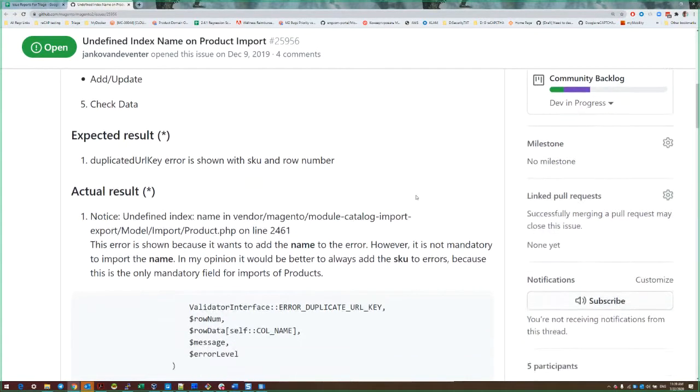So the proposition is to fix this message and add more valuable information, like the product SKU, instead of the product name, because name is not required in the CSV file, but SKU is unique.